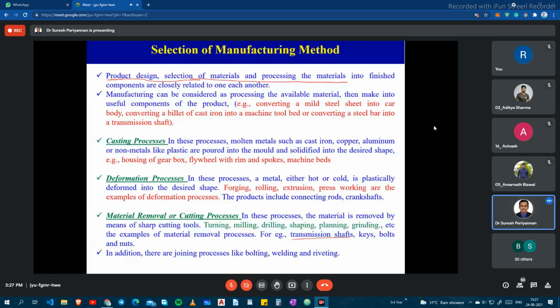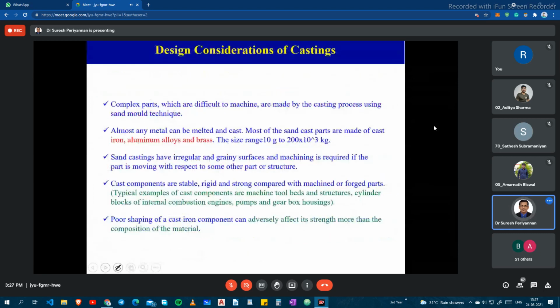Not only that, based on the strength of the joining also, we have to choose the appropriate process. Suppose, for example, welding creates more strength as compared to riveting and bolting, right? So based on the strength also, you have to decide the appropriate joining process.